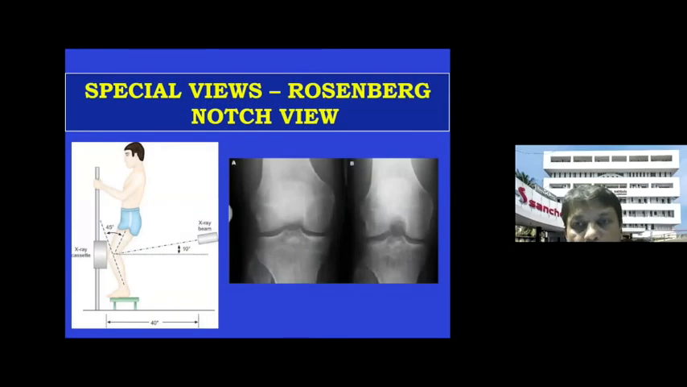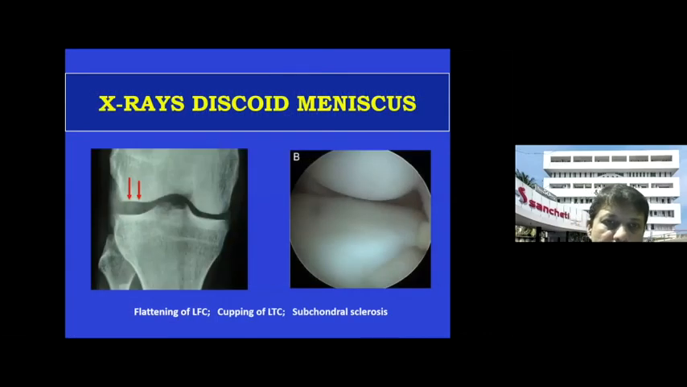Also, the special view you should do is the Rosenberg view. How is the Rosenberg view done? It's a PA view where the knee is flexed about 40 degrees, and from behind you take the X-ray, and here you can see the intercondylar notch very well. That is the advantage of the Rosenberg view; it is called the notch view.